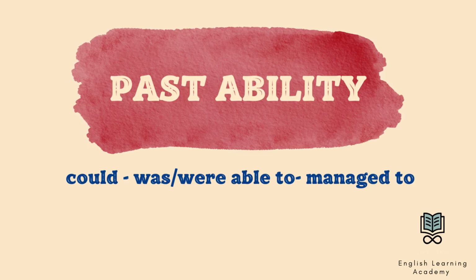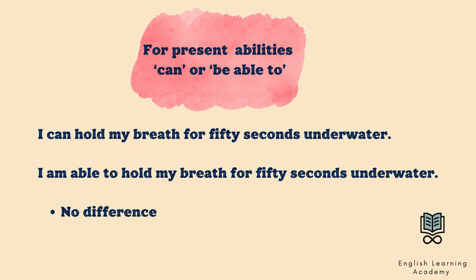In this video, we are going to talk about how to express our past abilities using could, was, were able to, and managed to. Before we start the past abilities, first, let's look at how to use present habits shortly. When we talk about our abilities, we use can or be able to.